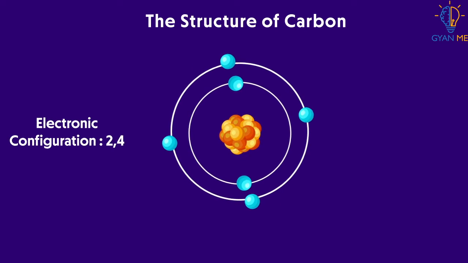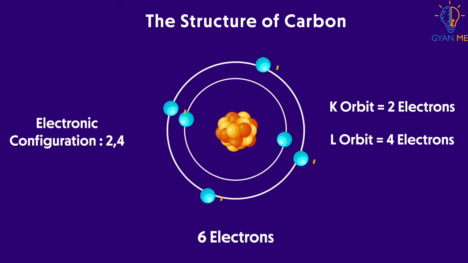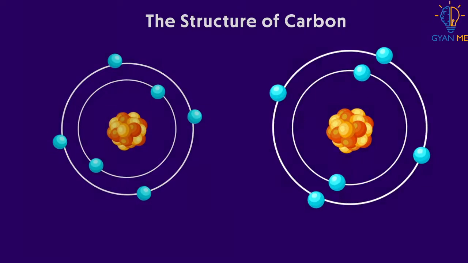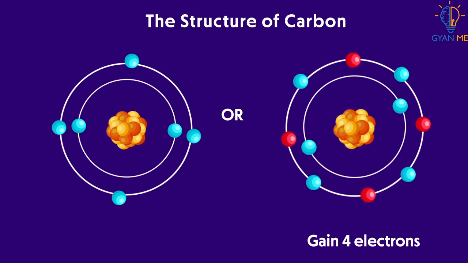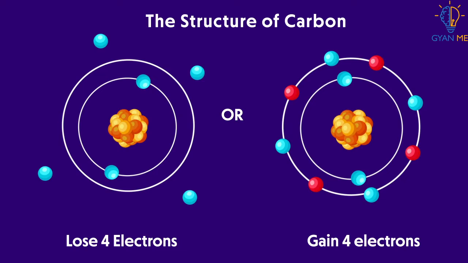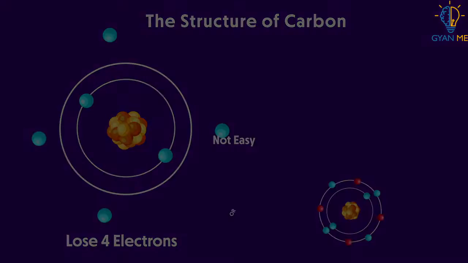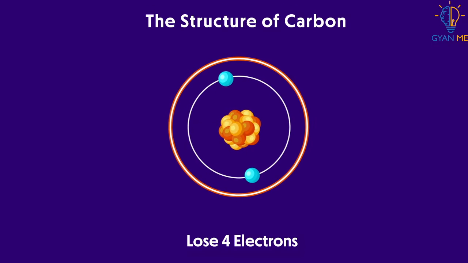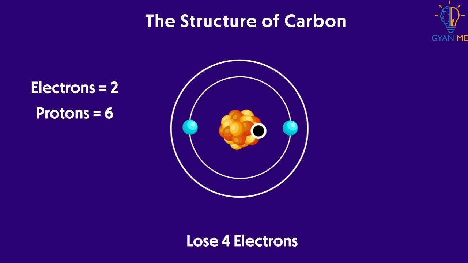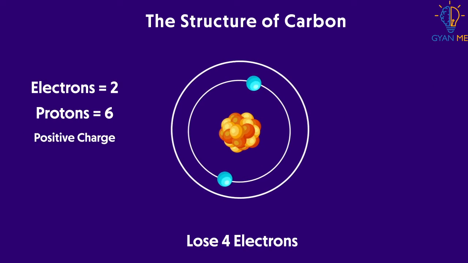We know that carbon's electronic configuration is 2,4 since it has 6 electrons and thus has 4 valence electrons. Now it has to gain either 4 electrons or lose 4 electrons in order to attain an octet and become stable. However, as we said, this is not as easy as it seems. This is because if carbon loses 4 electrons, it will be left with 2 electrons, but the number of protons is still same, that is 6. Thus it forms an atom with positive charge.